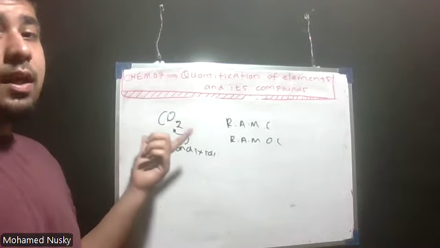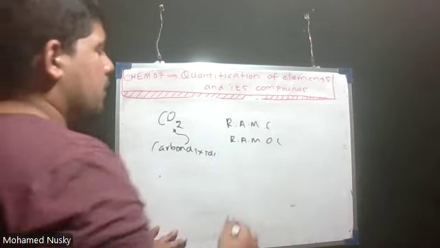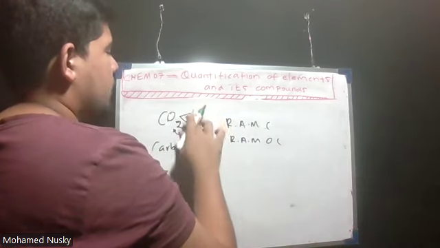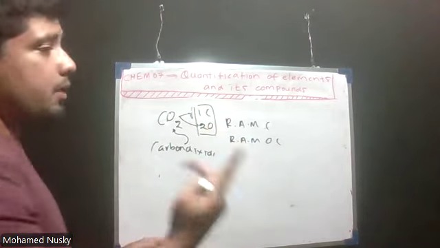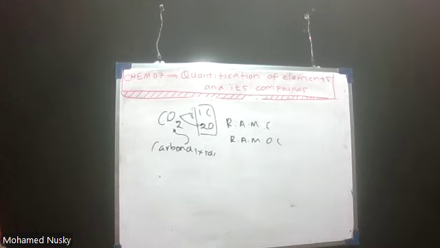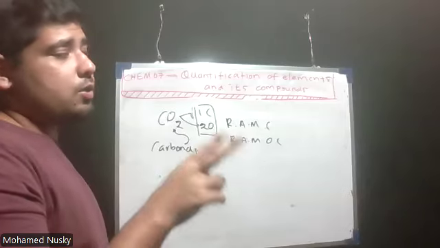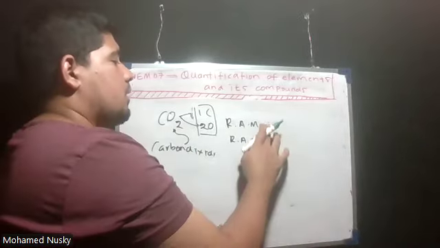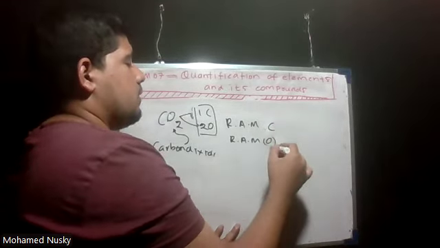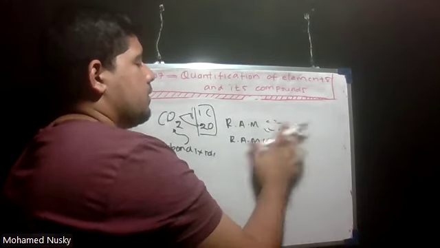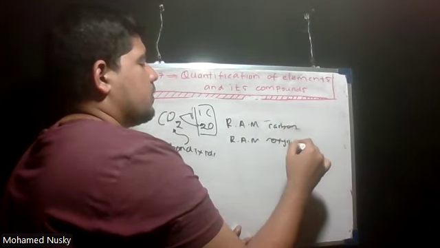Here, what are the atoms that make up this molecule? Carbon and oxygen. One carbon and two oxygen combine together to form the CO2 molecule. In the question, they should give the relative atomic mass of carbon and the relative atomic mass of oxygen.